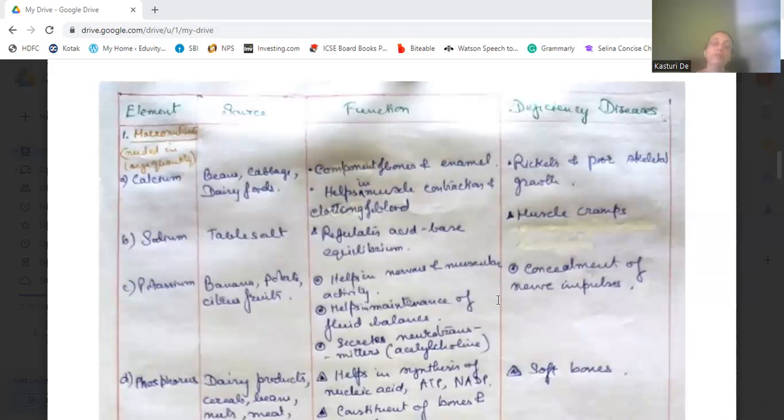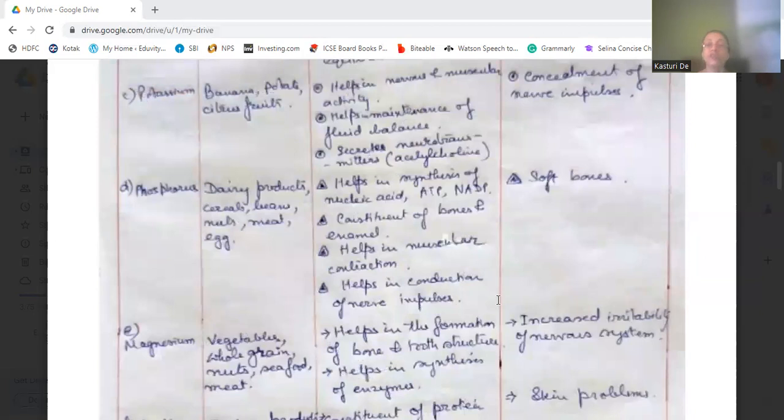Then phosphorus. Phosphorus is present in the dairy products, cereals, beans, nuts, meat, and eggs. They help in the synthesis of nucleic acids like ATP, NADP. Then they are constituents of bones and enamel, that is, they constitute the bones and enamel.